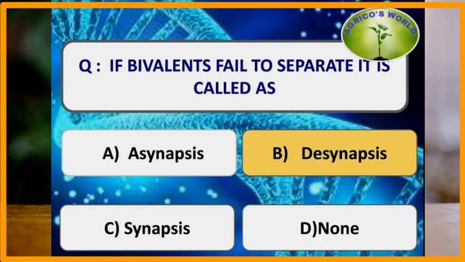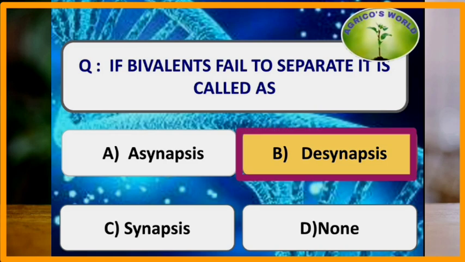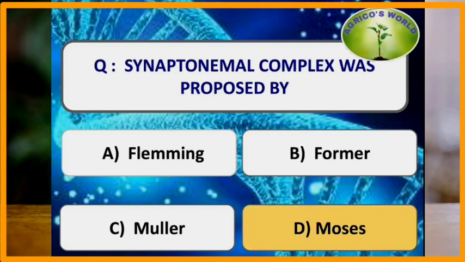If the bivalents fail to separate, it is called desynapsis. Pairing between homologous chromosomes is synapsis, and if the homologous chromosomes fail to pair, then it is asynapsis. The term synaptonemal complex was proposed by Moses.